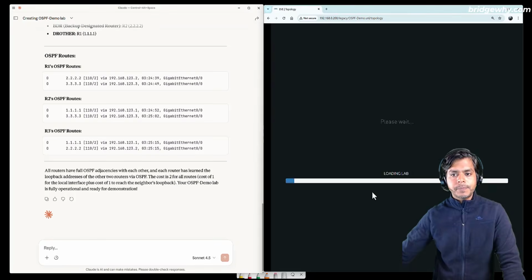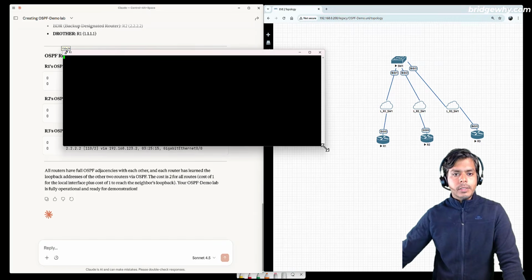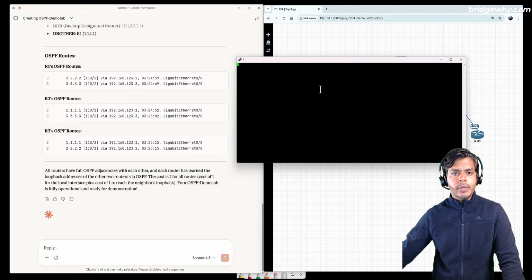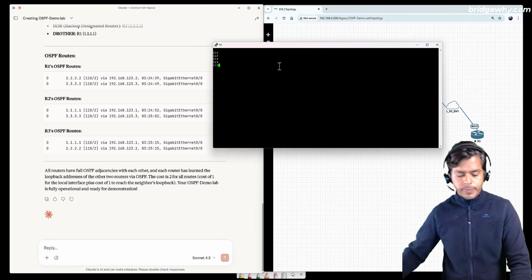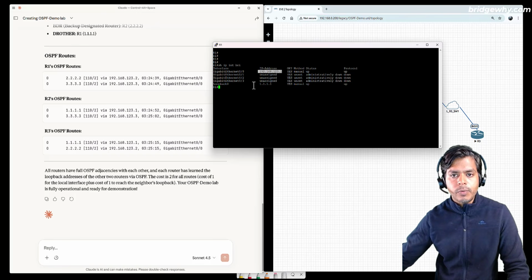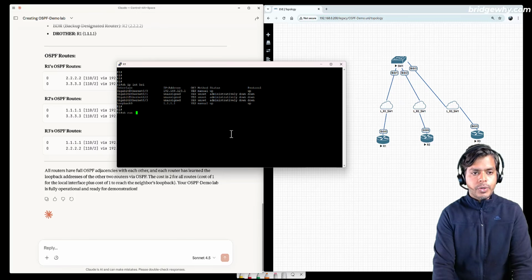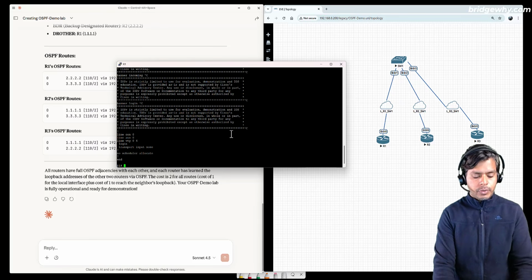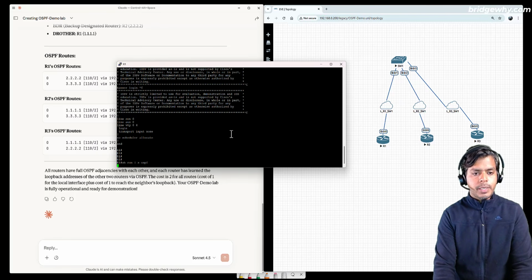So if I open this lab, see here, it is up and running, R1, R2, and R3. Everything is up. If I open R1, you can see that we have this R1. If you do show ip interface brief, you can see 192.168.123.1 is configured on 0/0, which is the first interface of this router, and of course, the loopback interface. If I do show run, no, I just want to see the specific config, show run section ospf.